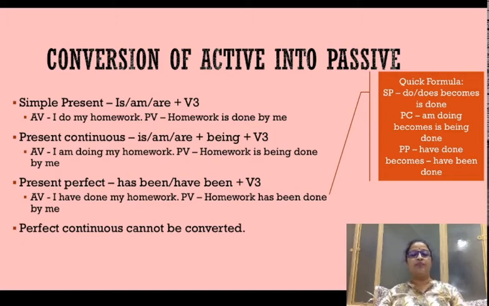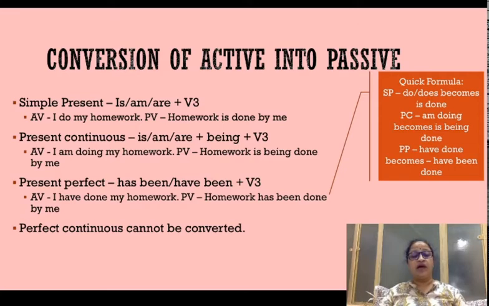Homework is going to take the helping verb is, and being is going to come in between, and then the third form of the verb, that is done, followed by the preposition by, and then I, from the subjective position to the objective position, is going to become me. So homework is being done by me.